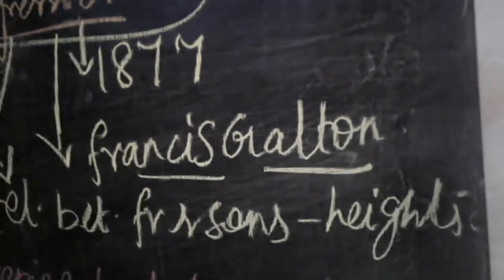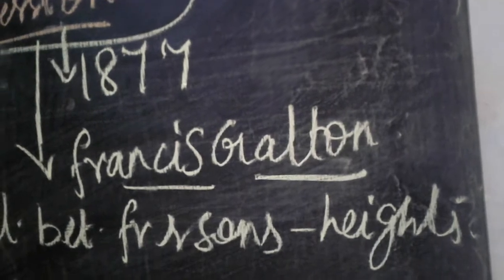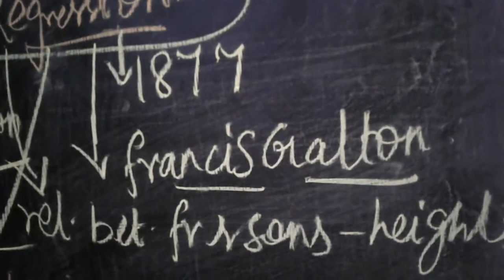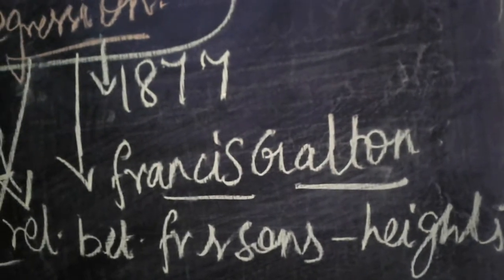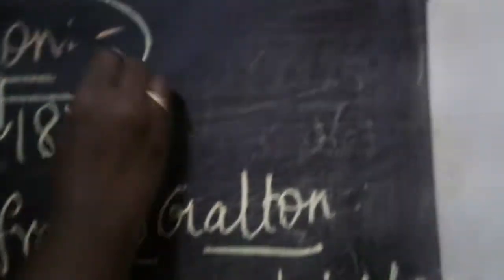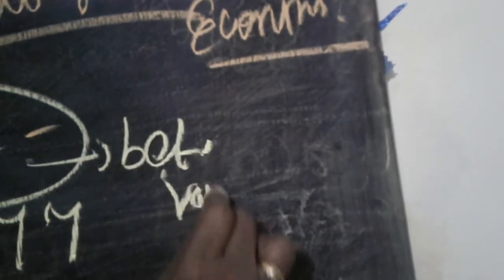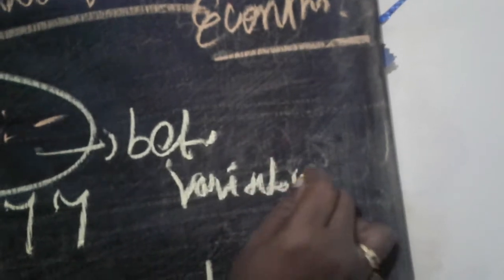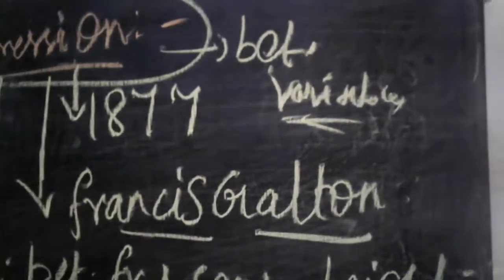Another important thing, the term regression explains the relationship between variables. Correlation explains the relationship between two or more variables. Regression can explain the relationship between variables, between two, as you people know very well. Clear? So what are the two important regression lines?